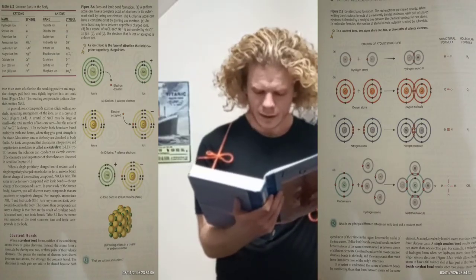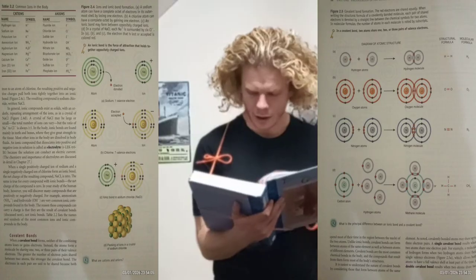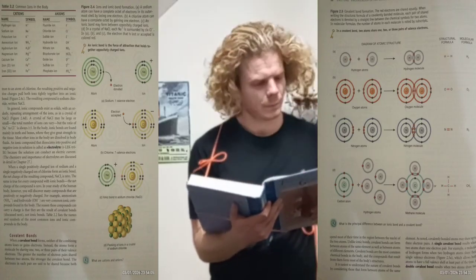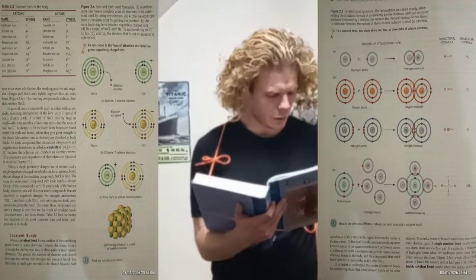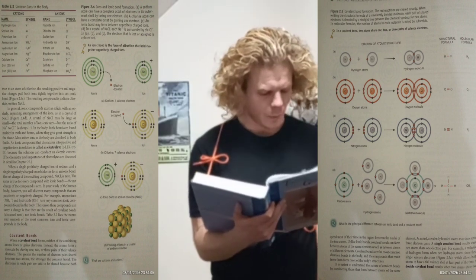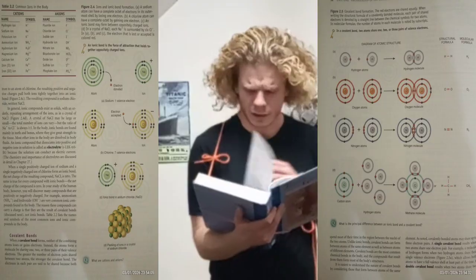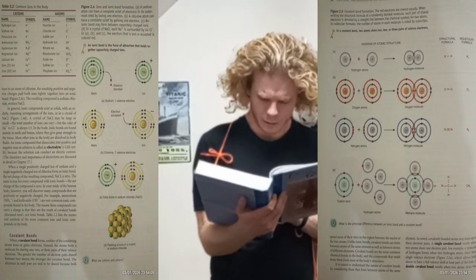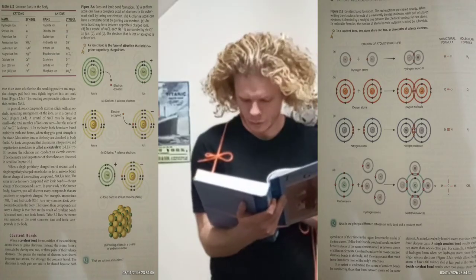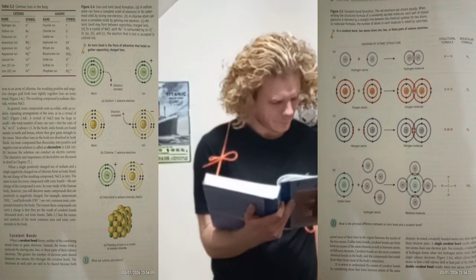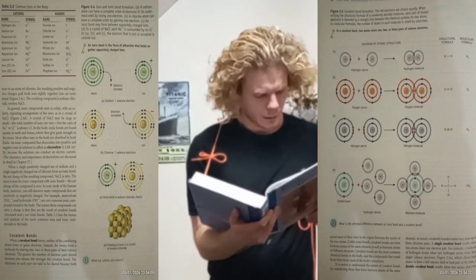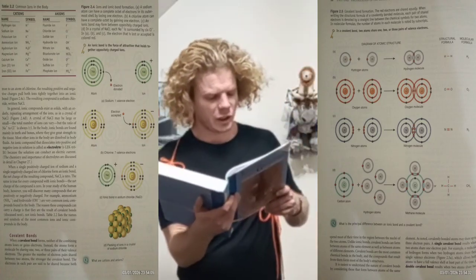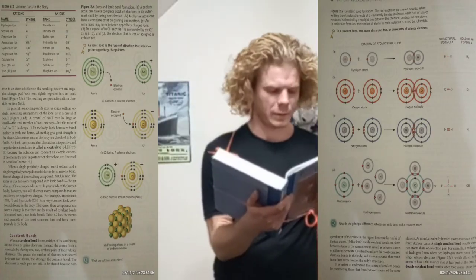The electrons in each pair are said to be shared because both spend most of their time in the region between the nuclei of the two atoms.